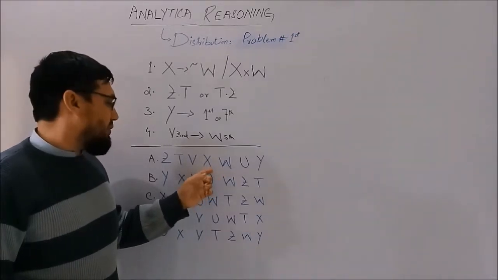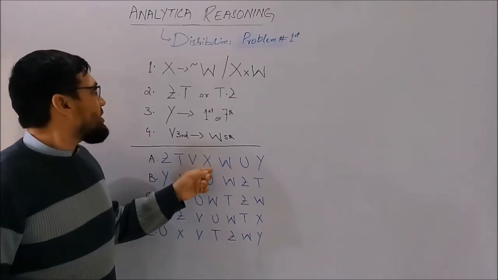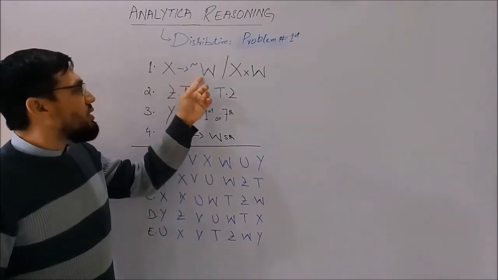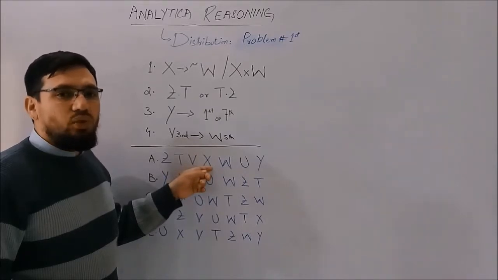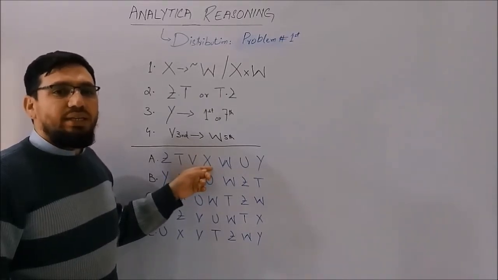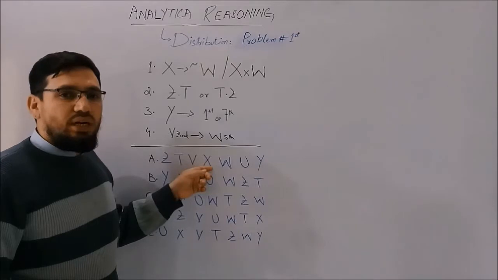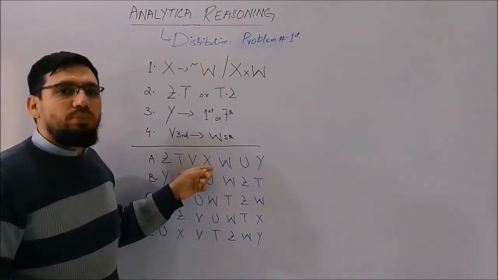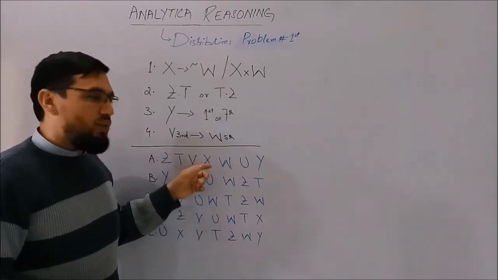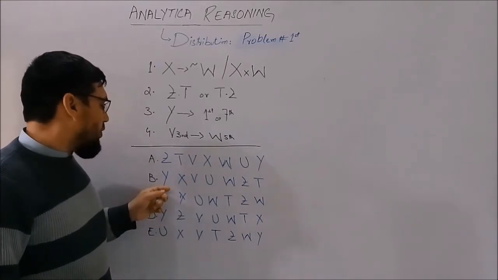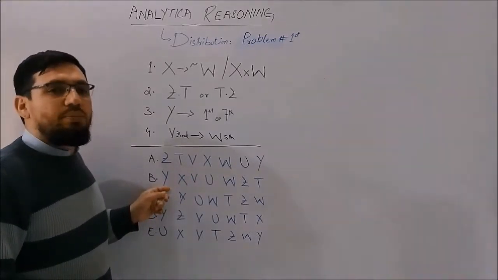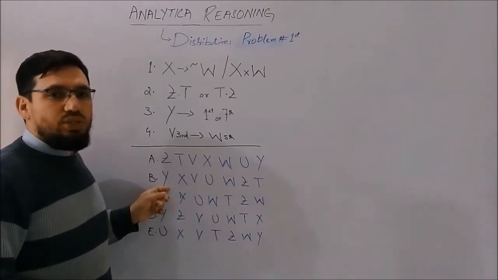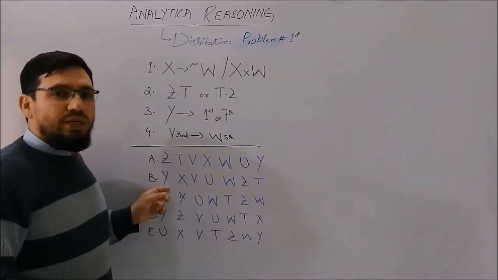Now the X we have over here has the restriction that it must not be adjacent to W. But over here, X is adjacent to W. So the position of X is violating the first restriction about this order. This implies that it could not be the correct order. Let's evaluate the second one, in which we have Y on 1st position. And there is a condition about Y that it must appear on 1st or last position. It means Y is on the correct position.